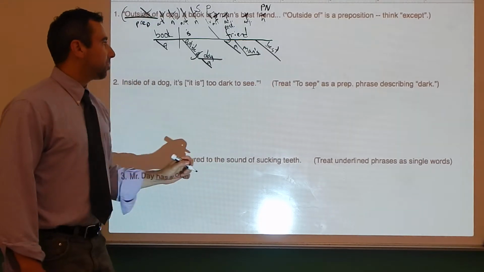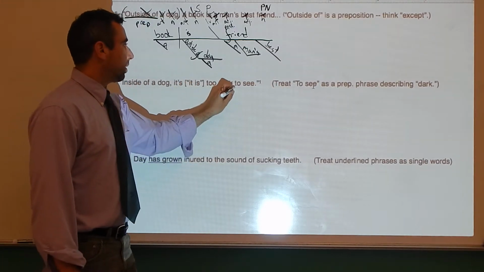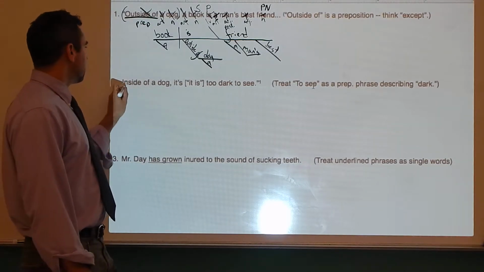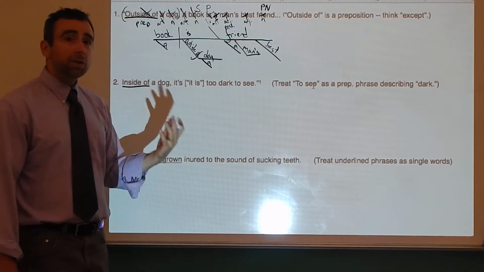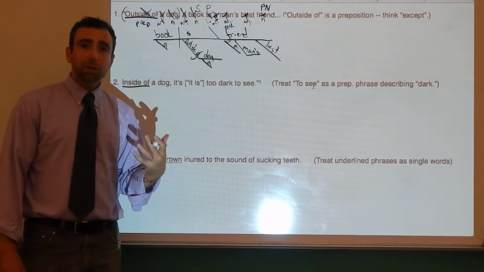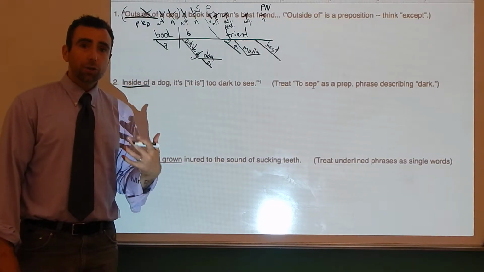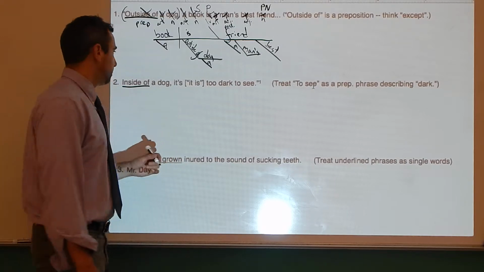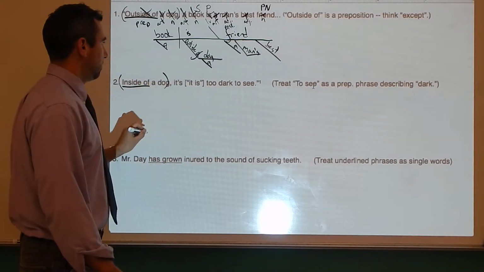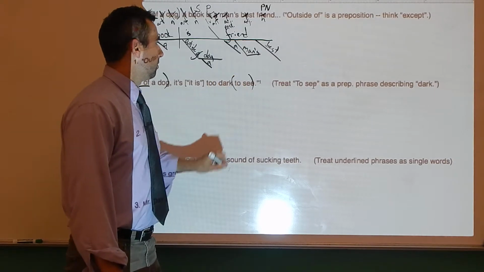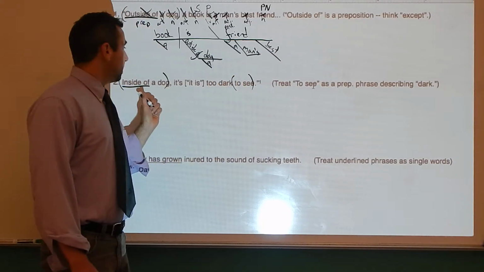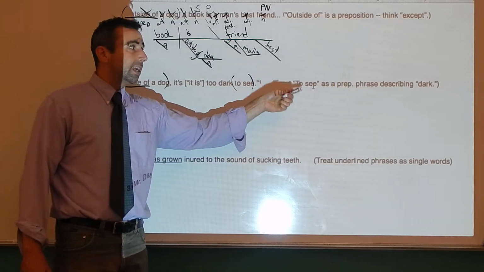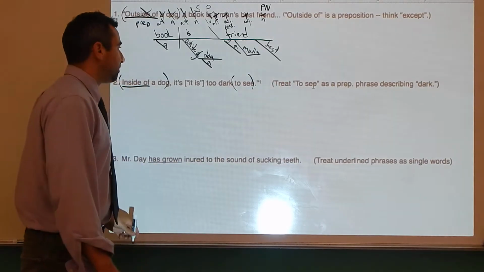So to see is a prepositional phrase describing dark. Okay, so we know what we're going to do with that. Inside of, we should treat that as a single word again. All right, the first thing you need to do is identify prepositional phrases. There are 2 of them in this sentence, I believe. Pause the video if you need to, identify them. All right, I hope you found inside of a dog and to see as the prepositional phrases. Notice you've got a note right here telling you what to do with to see.